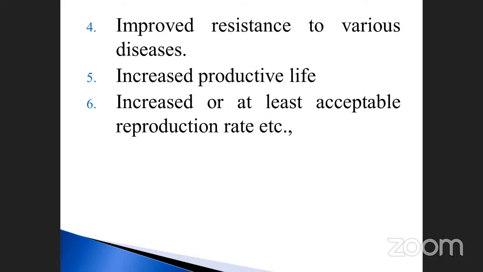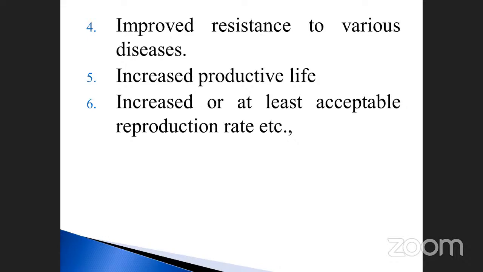And increased productivity of life also. Already I told you, suppose some animals will die at 35 years, for example, we can increase the lifespan up to 50 years. And then increased or at least acceptable reproduction rate. Reproduction rate means, for example, in their lifespan, one cow or buffalo may yield 3 to 4 young ones. Suppose it may be extended up to 10. So it is also very, very important.